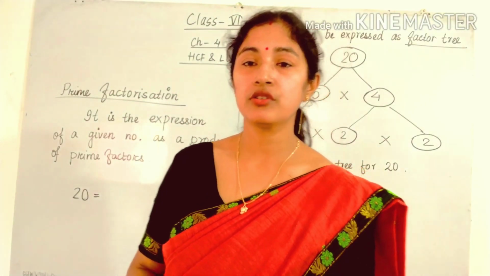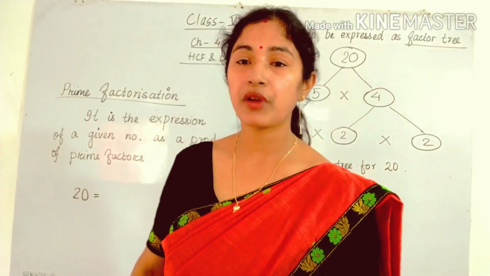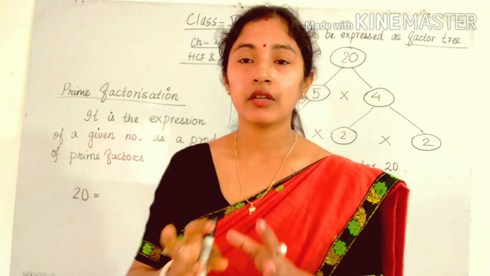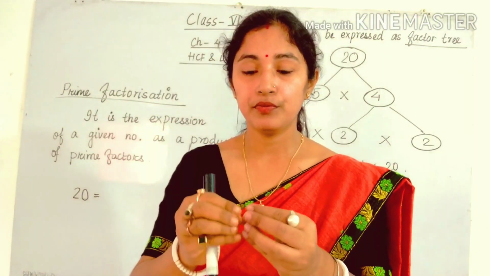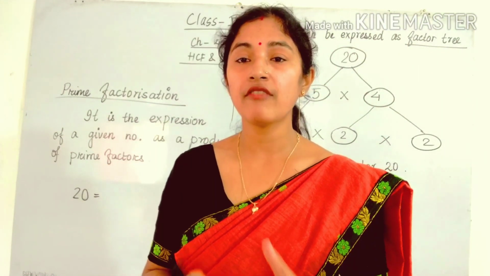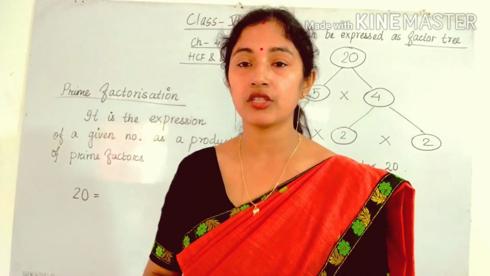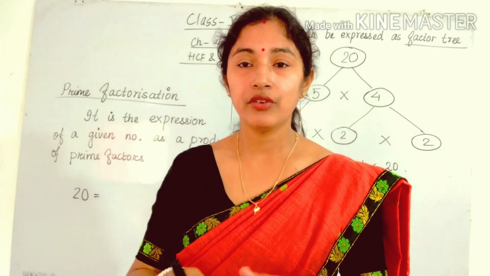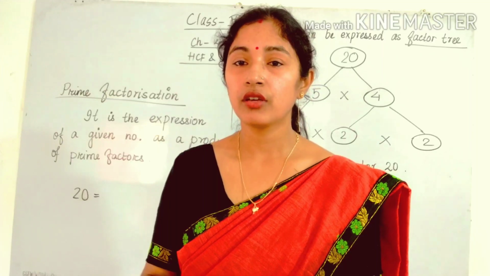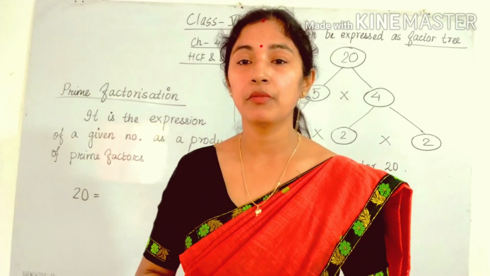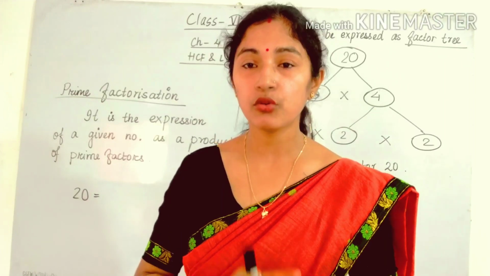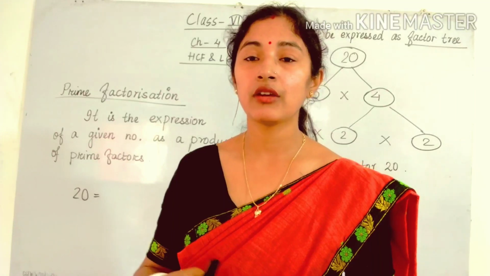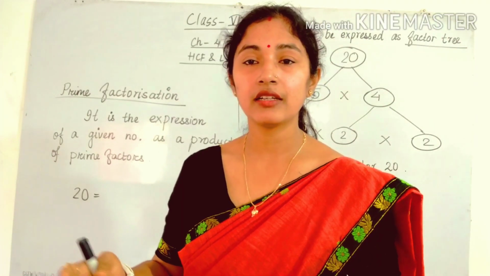First of all, the first topic is prime factorization. So what is prime factorization? Whenever we take a number and break it into prime factors, we call it prime factorization. Factorization means, in a simpler manner, we have to break it. And prime means prime numbers. Our prime numbers start from 2 and go on uncountably: 2, 3, 5, like that.